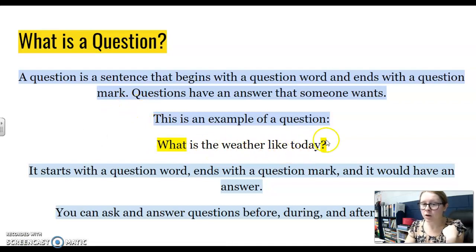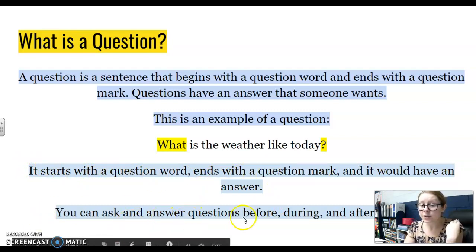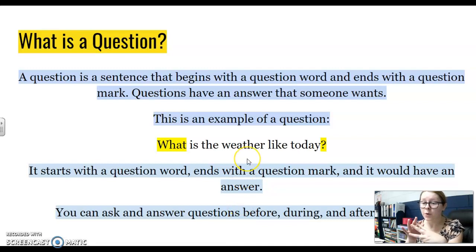What is your question word? There's your question mark. So when you're writing questions, you need to make sure that you use those at the beginning and the end. And think about what the question is wanting to know. What is the weather like today? It wants to know what outside is happening with the weather. It starts with a question word, ends with a question mark, and it would have an answer. You can ask and answer questions before you read, while you're reading, during your reading, or after you read. So you can do it before, during, and after.